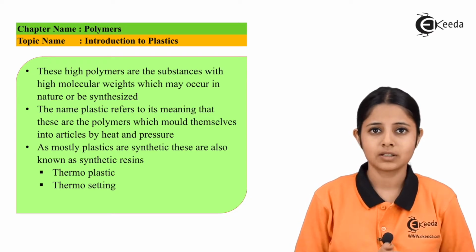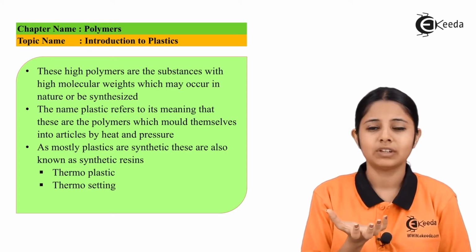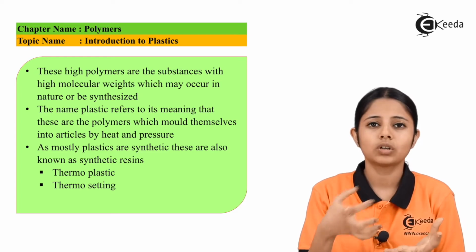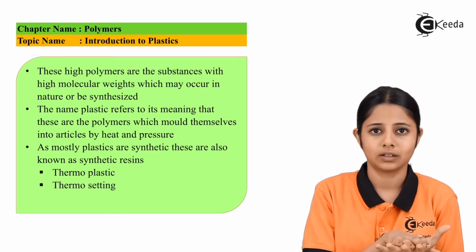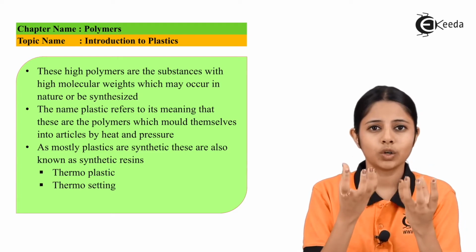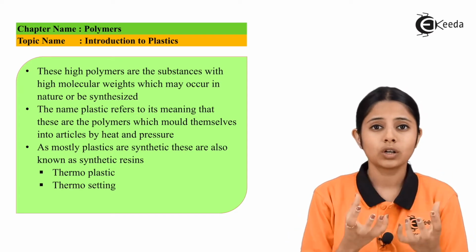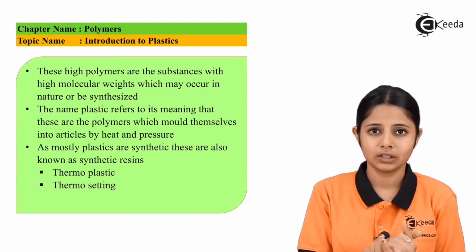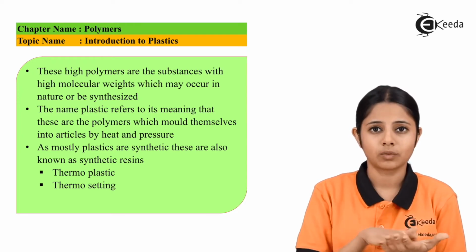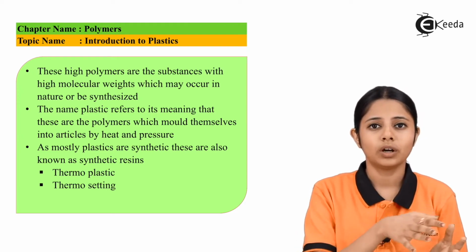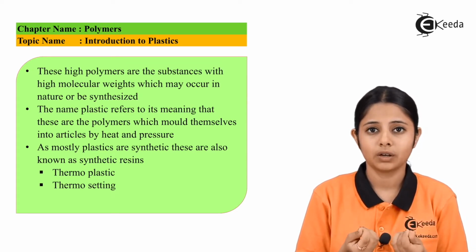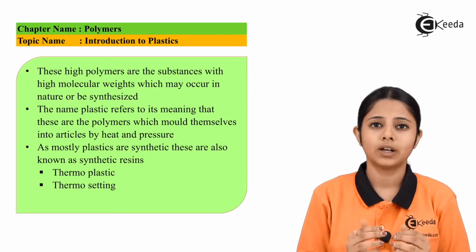These are the plastics which we take and heat, it will soften, it will get liquefied, and we can pour that liquid into a mold or any article and we get the product out of it. If we do not like the shape of the product, we can again reheat the entire product. The product will again become a liquid and then we can pour it again into another mold. That means on heating, it will just become liquid, on cooling, it will harden.